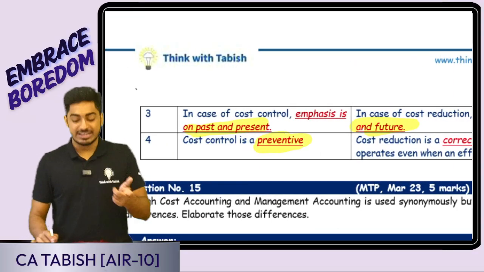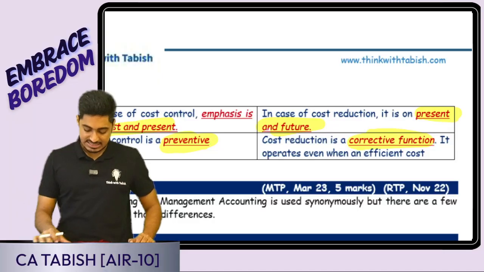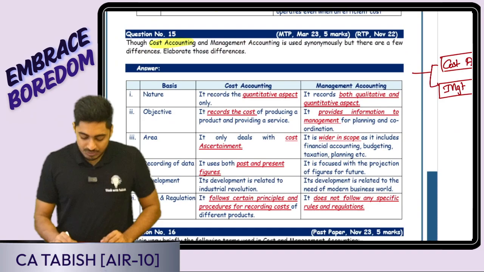It is just a preventive function. Here it is going to be a corrective function. If any mistakes are there, we are trying to correct them. Is this clear, everyone? Just a one-time read you guys can have. Okay, fine. Next is cost accounting and management accounting.